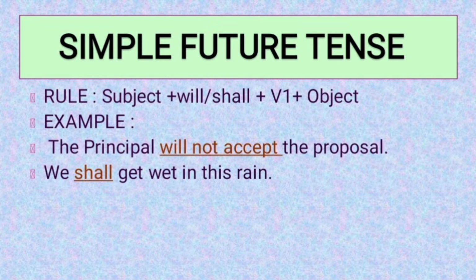Now, the rule which we follow here is subject, will or shall plus first form of verb and object. For example, the principal will not accept the proposal. We shall get wet in this rain.